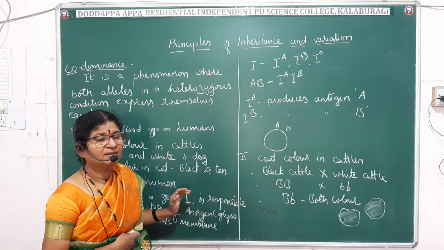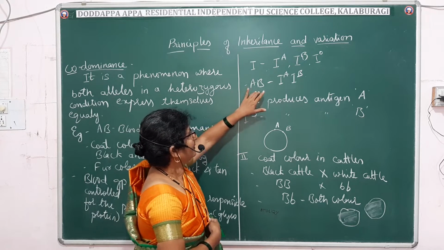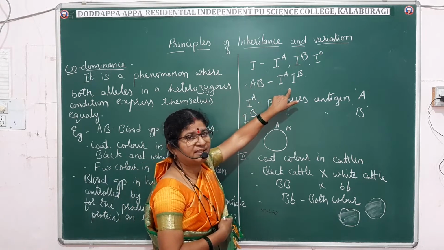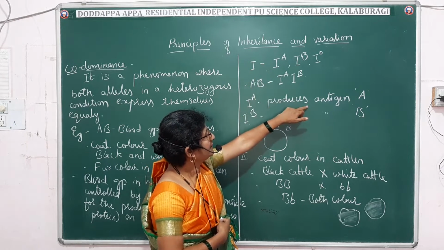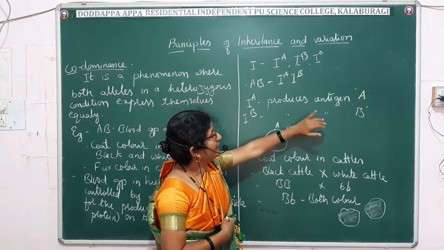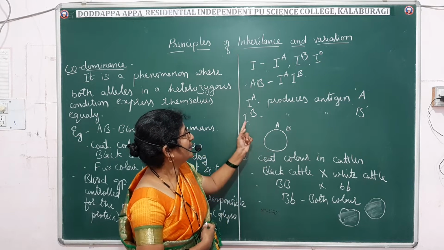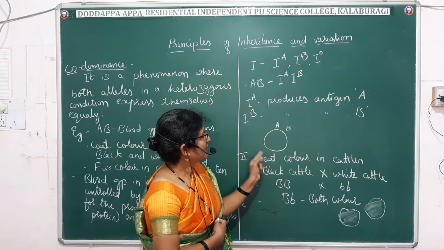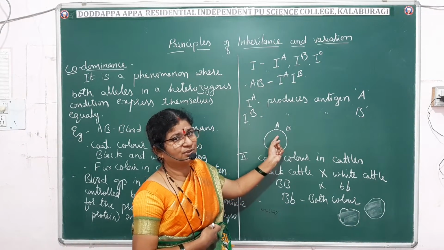AB blood group is controlled by the I raised to A and I raised to B genes. The I raised to A gene produces A antigen and I raised to B produces B antigen on the RBC. Thus, the person with AB blood group has both antigens on the RBC, so it is a case of codominance.